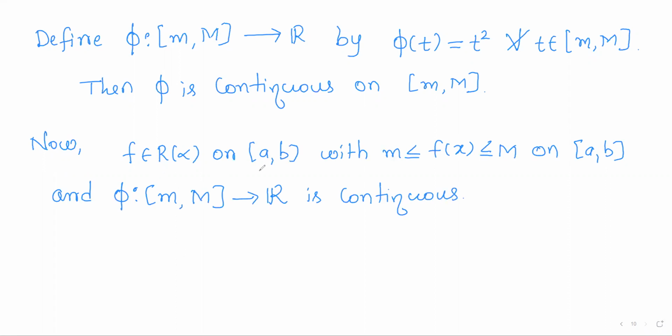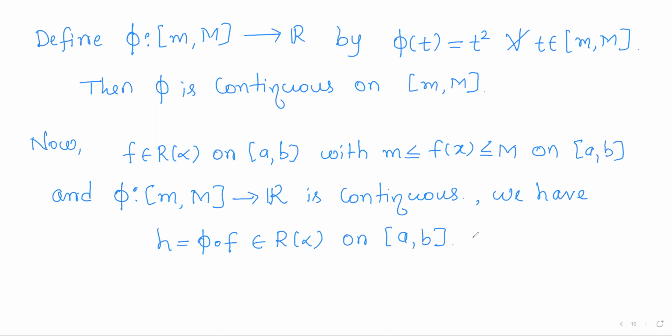So f is a function from [a, b] to [m, M], and phi is a continuous function from [m, M] to R. So hence we have the composition. Hence the composition function phi composition f is also Riemann-Stieltjes integrable on [a, b].